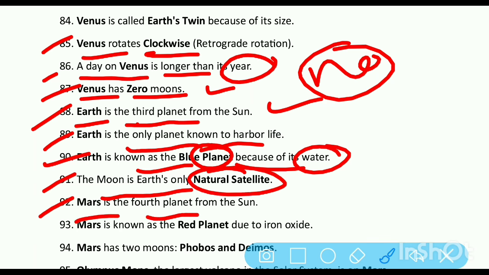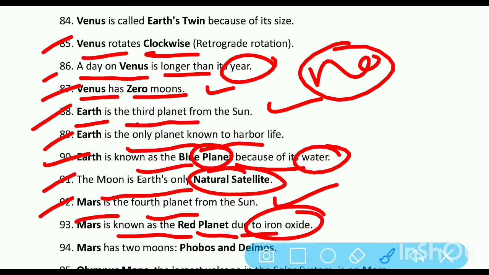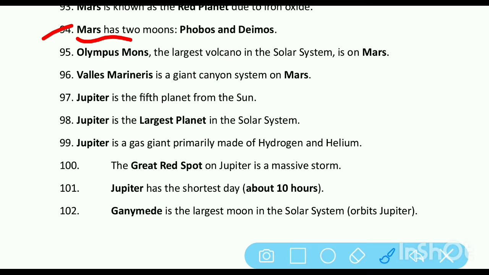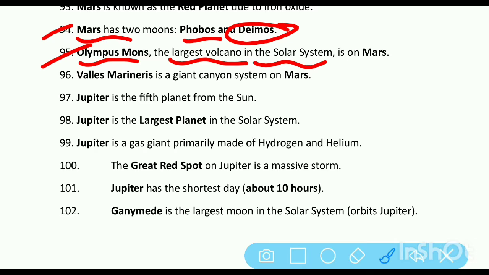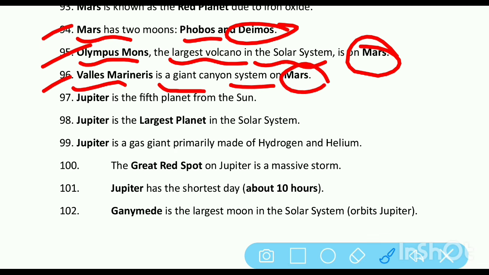Mars is the fourth planet from the Sun. It is known as the red planet due to iron oxide. Then Mars has 2 moons, Phobos and Deimos. Olympus Mons, the largest volcano in the solar system, is on Mars. Valles Marineris is a giant canyon system on Mars.